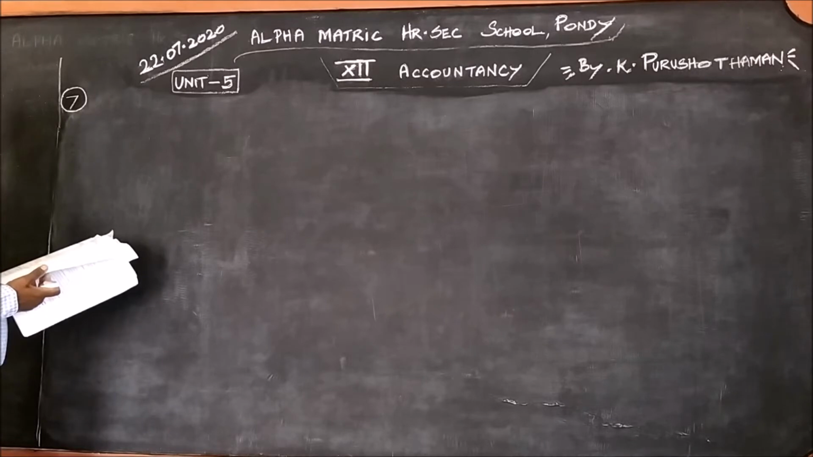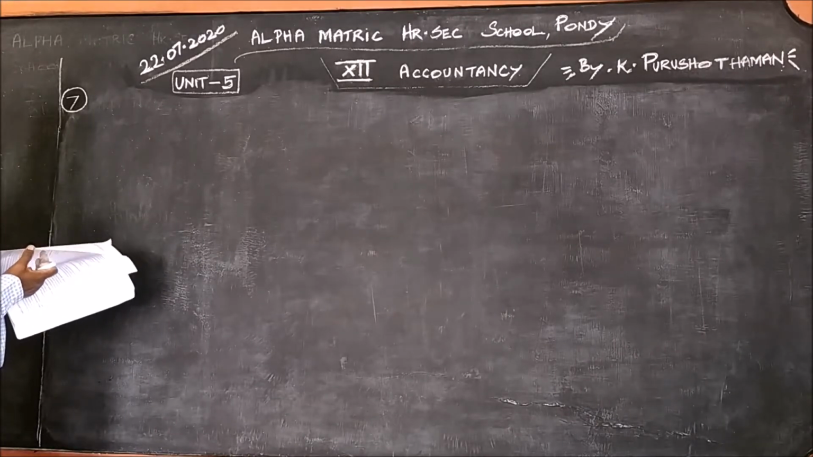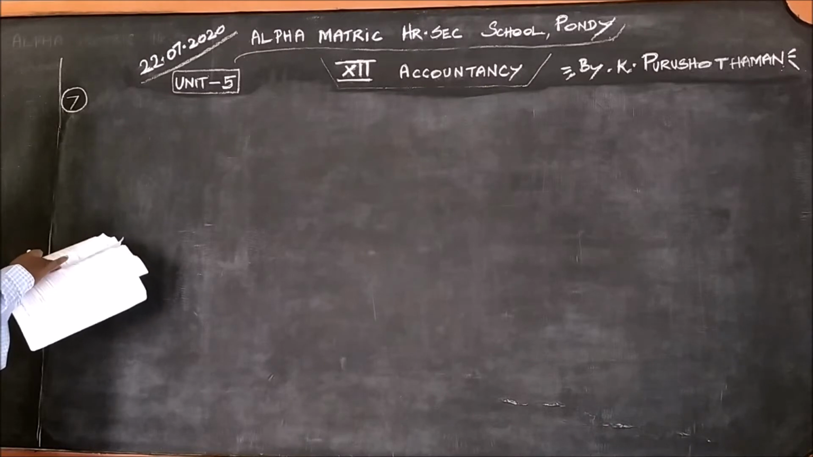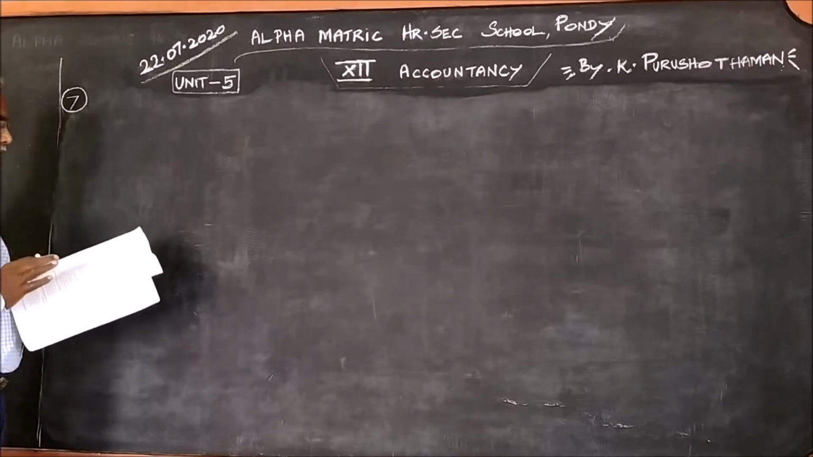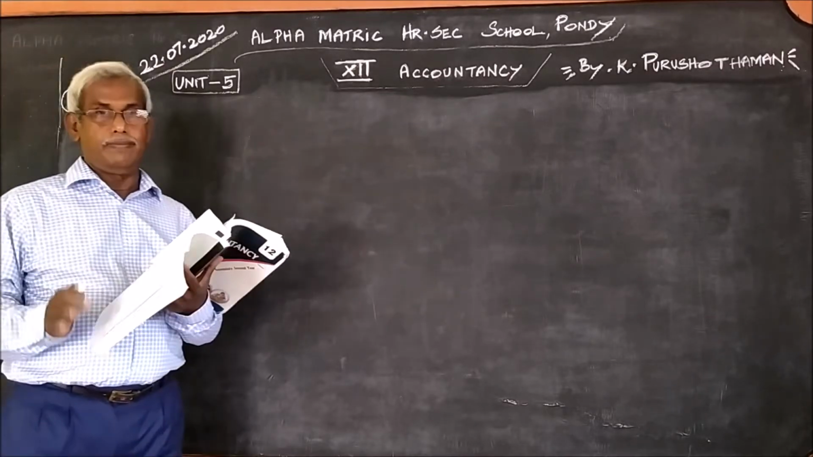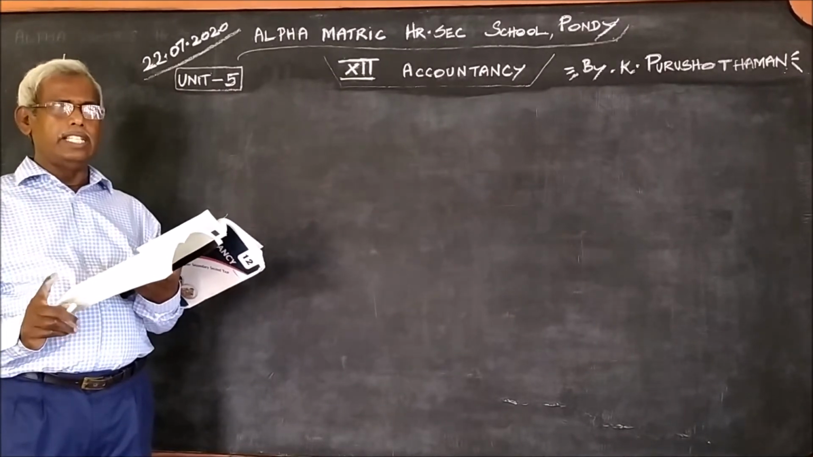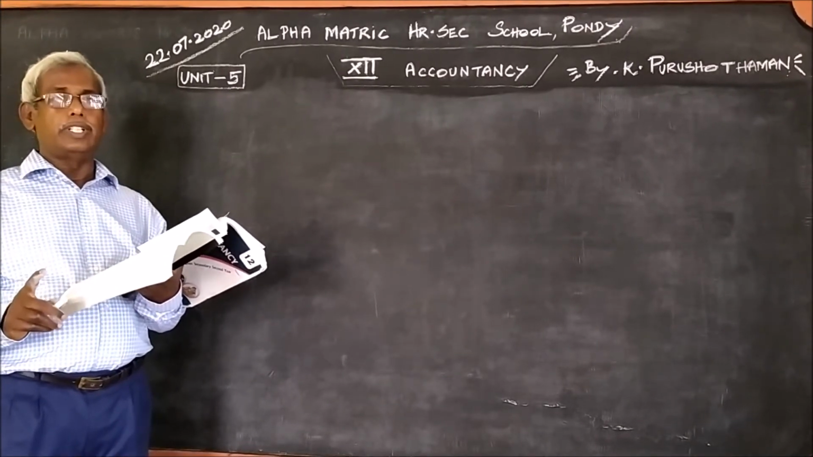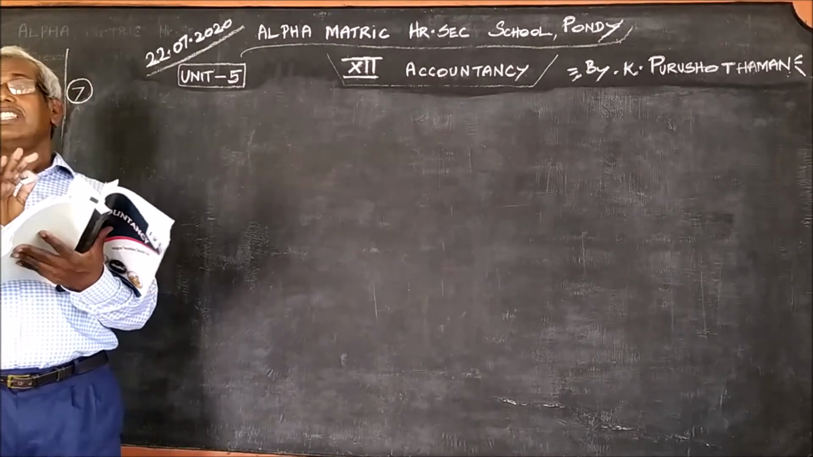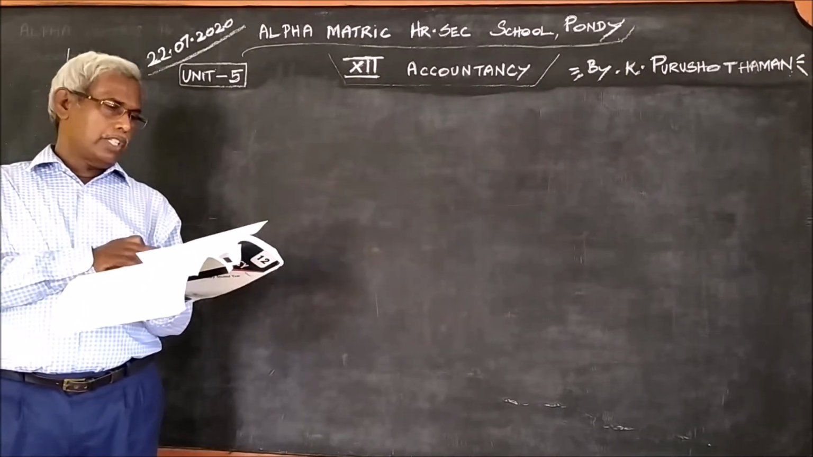Under problem number 7, what are we supposed to do? Go to the tail end of the question. Prepare revaluation account and capital account of partners. So we are supposed to prepare only the revaluation account and capital account, not the journal entries.